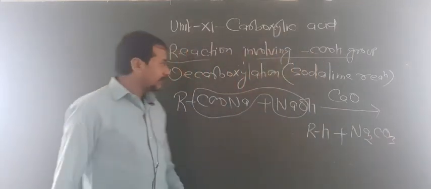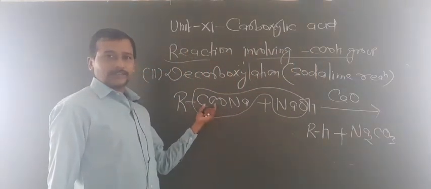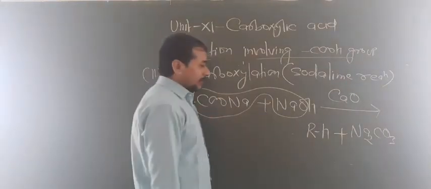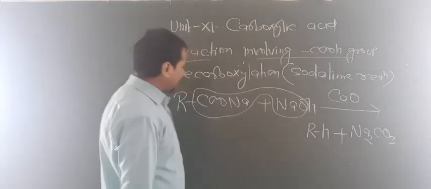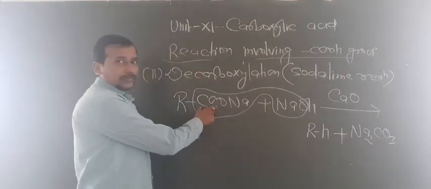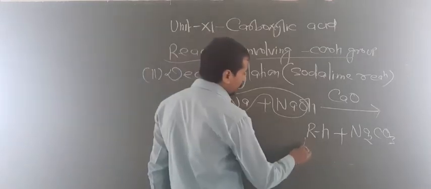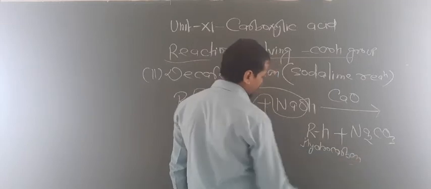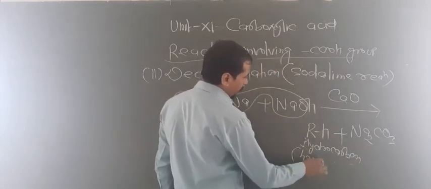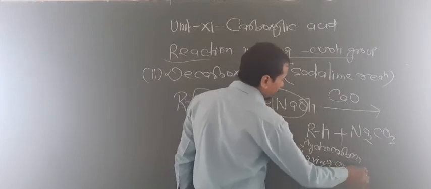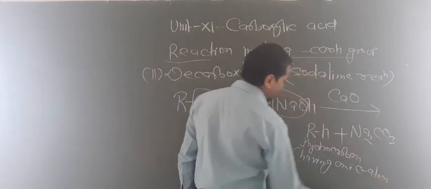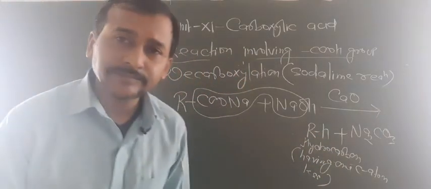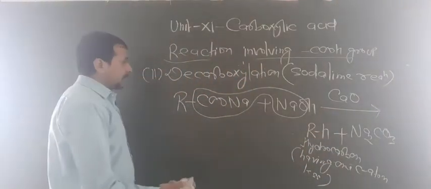So now look at here, the CO2 part of the acid can be removed in the form of sodium carbonate. So that's why this is known as decarboxylation. That means this group is removed, that's why it is known as decarboxylation. Now this will give a hydrocarbon having one carbon atom less than the acid. Are you getting this point? So by this way you can write the decarboxylation reaction.